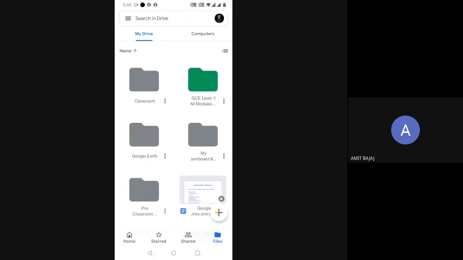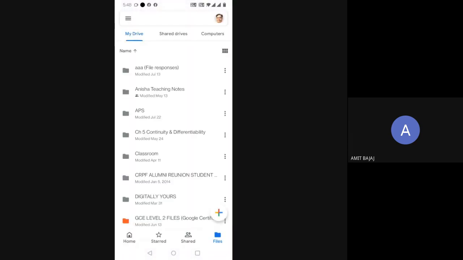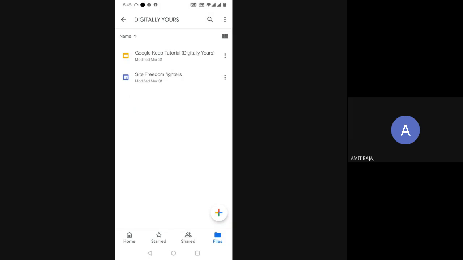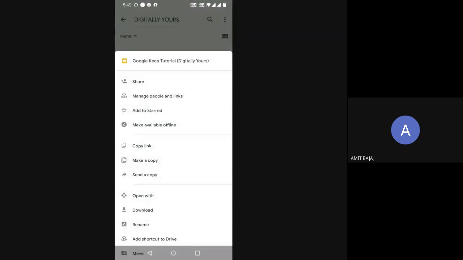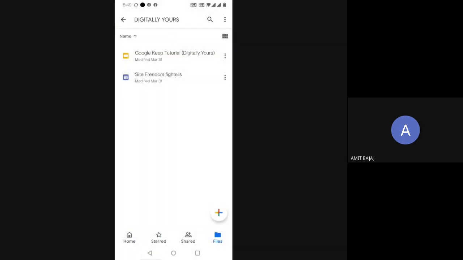Again, look at the top right corner. This is my GCE account. I can go on switching over my different accounts very easily. All the files which I might have uploaded using my laptop are now available through my mobile also. There is one file, Google Keep tutorial. When I click on these three dots, exactly similar options are available. You can easily download it, copy the link, copy the file, or send this file directly to WhatsApp or wherever you want.